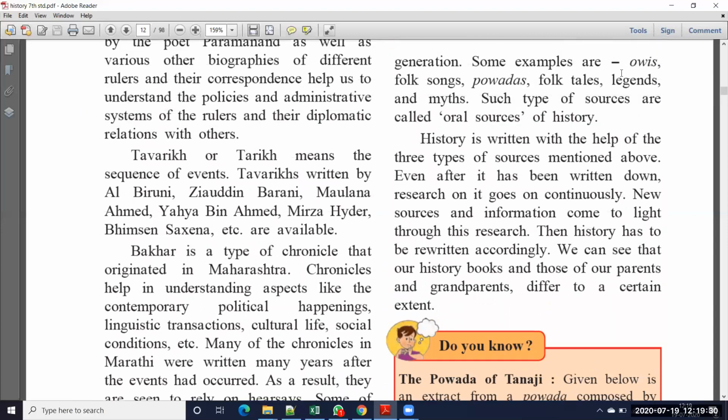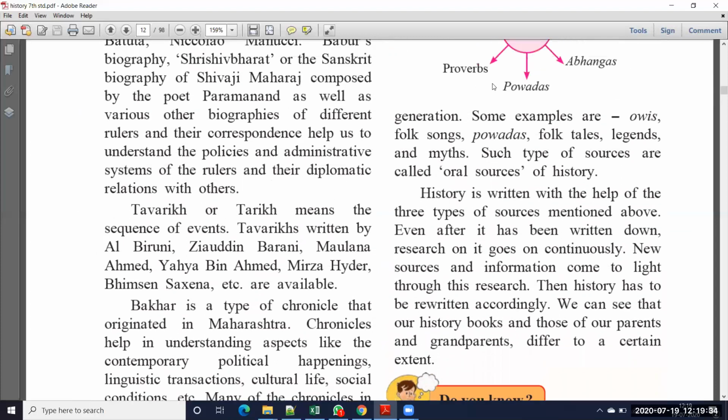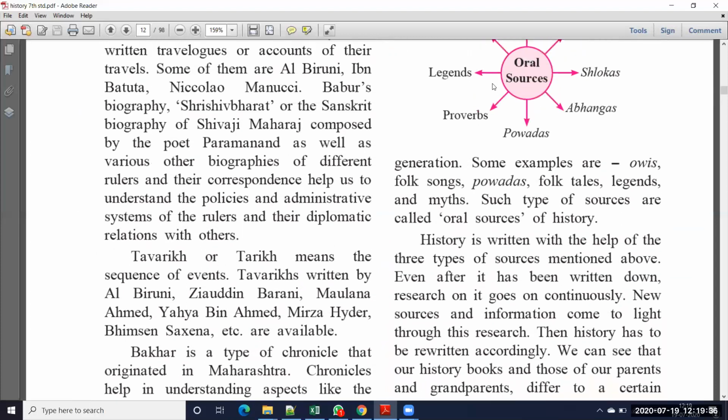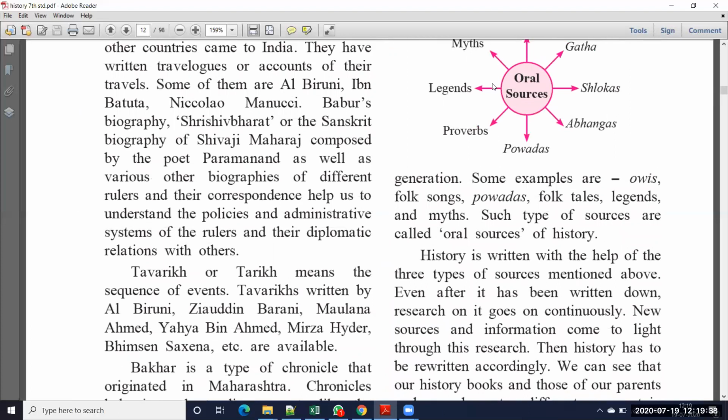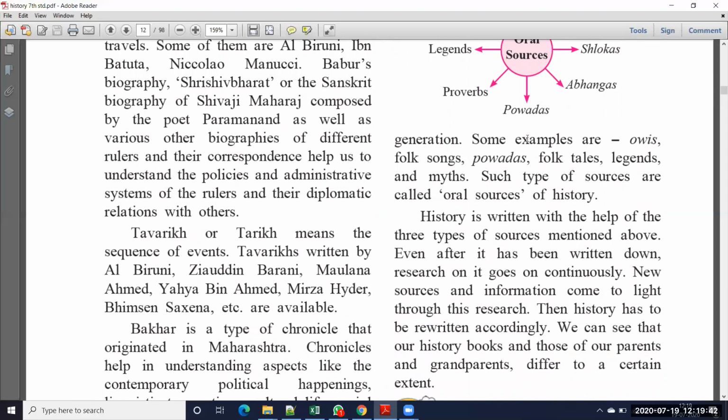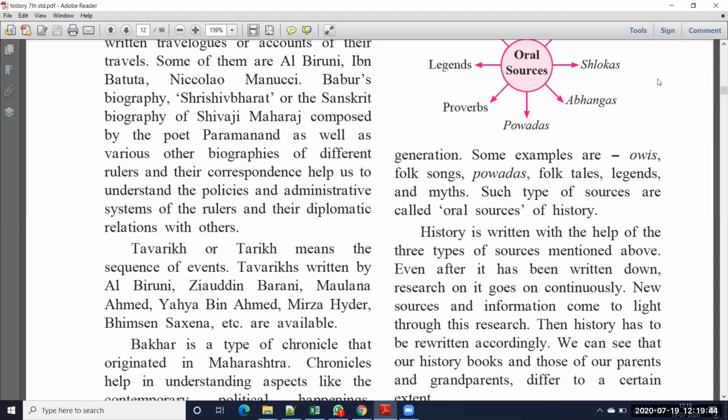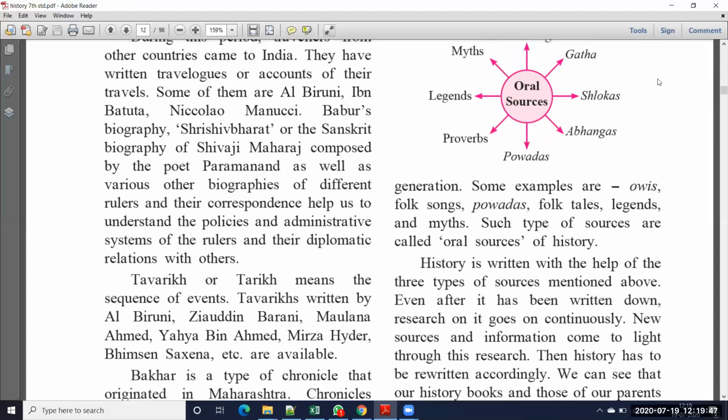Some examples are folk songs, povadas, folk tales, legends, and myths. Here they are giving the examples also. So what are the oral sources? Folk songs, povadas, folk tales, legends, and myths.